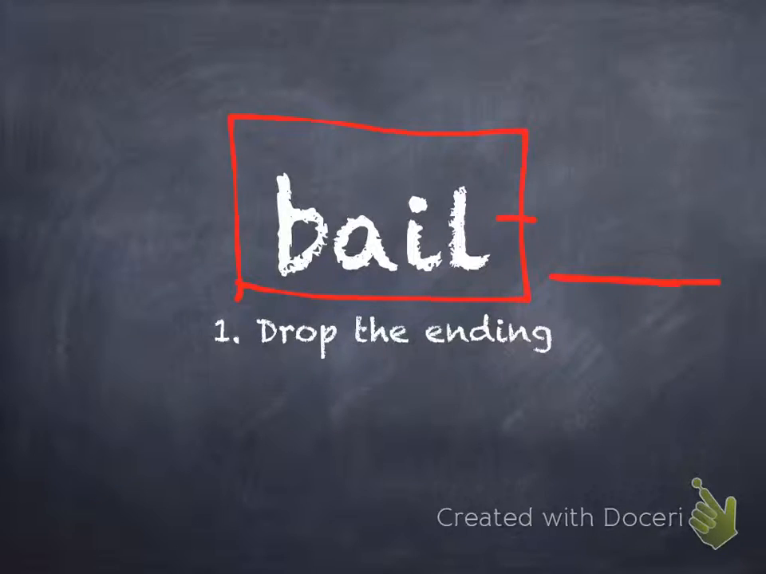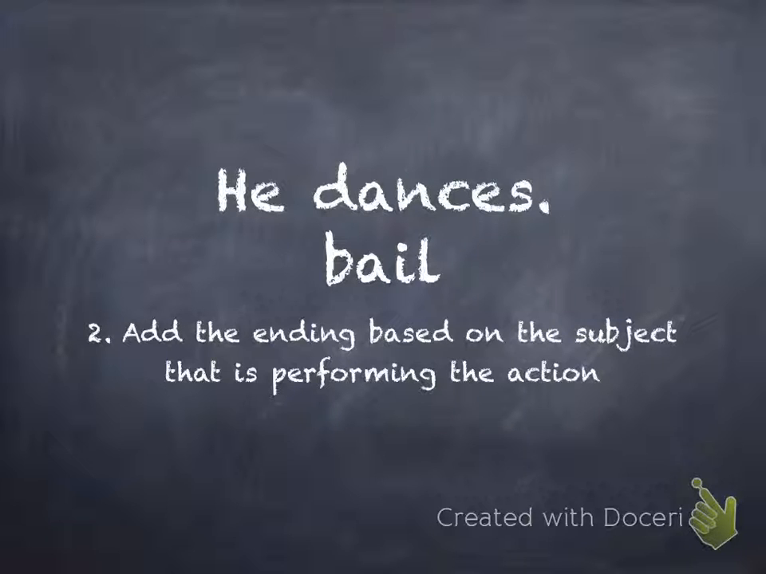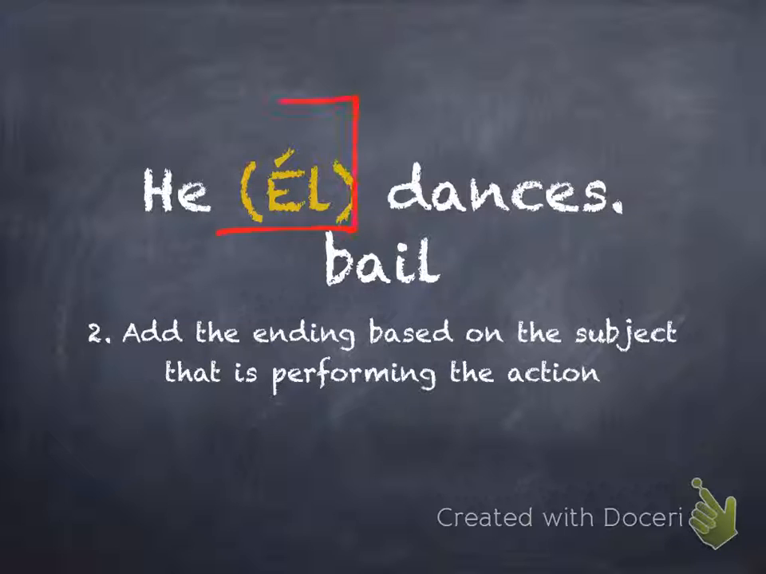So let's take a sample sentence. So if we say he dances, we already have the stem of to dance, bail. Now we have to figure out what is our subject. We went over subjects in the first lesson, finding the subject. So for he, what goes in place of he as far as your subject pronoun in Español? El. El goes in place of he, so that way we can begin our sentence with the subject.